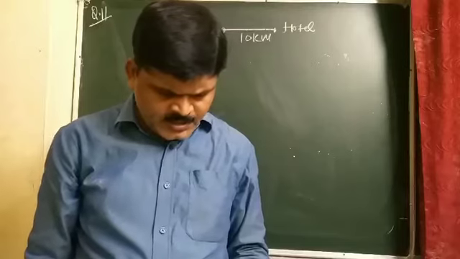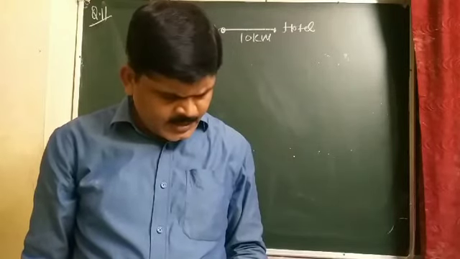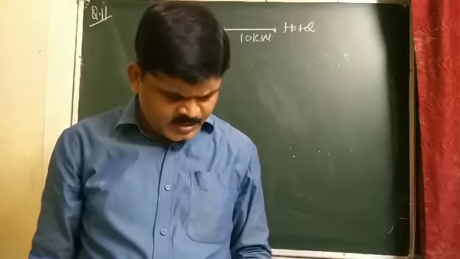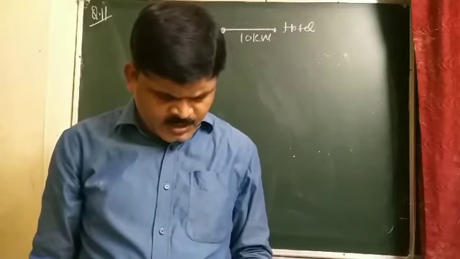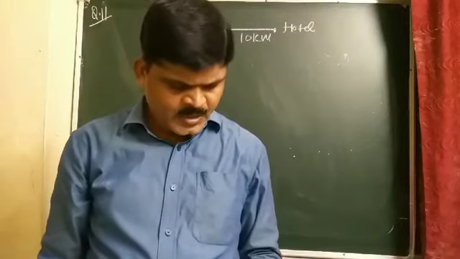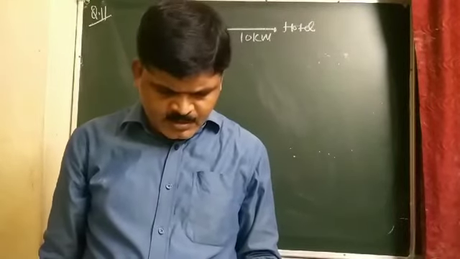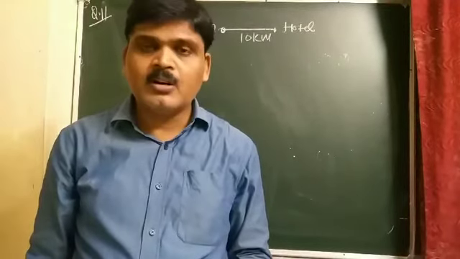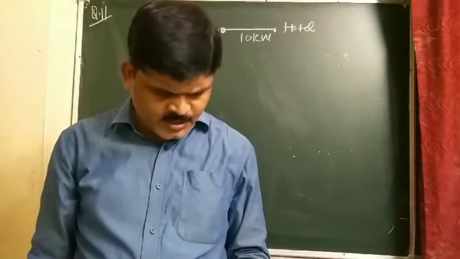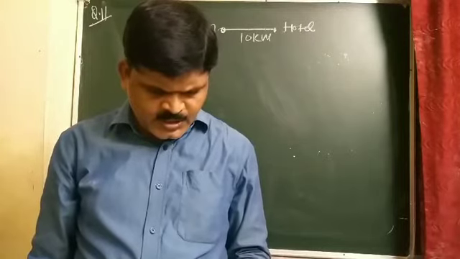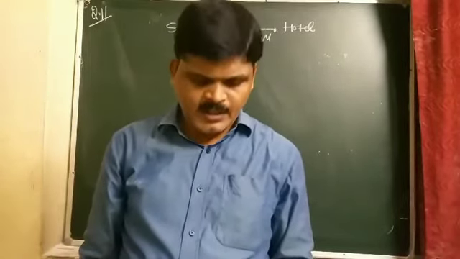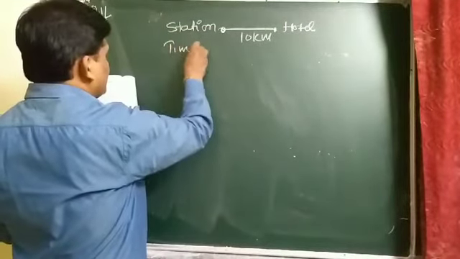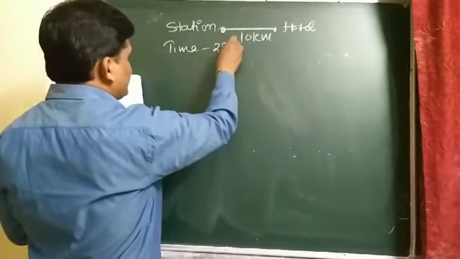A dishonest cabman takes him along a path of 23 km long and reaches the hotel in 28 minutes. So a dishonest cabman takes him along a path of distance 23 km and reaches the hotel in 28 minutes. So time taken is 28 minutes.